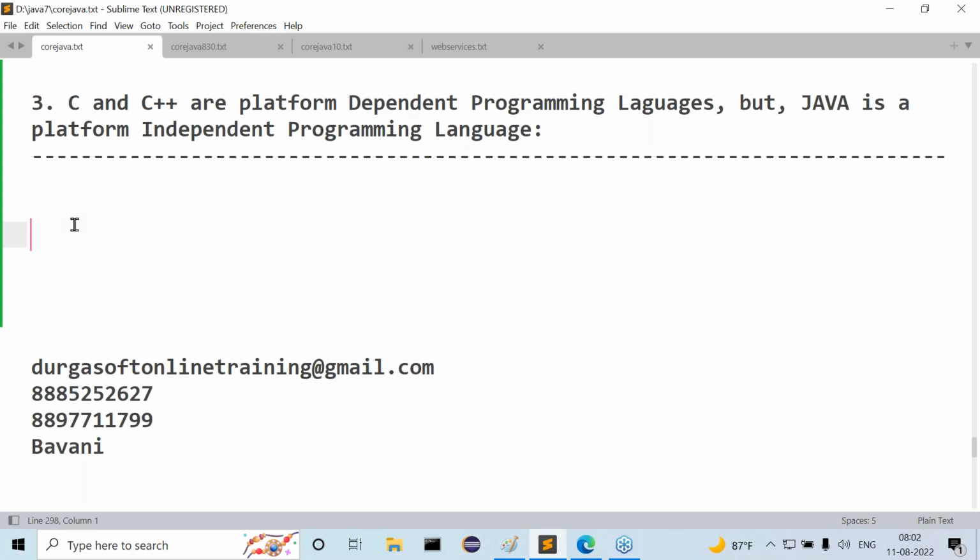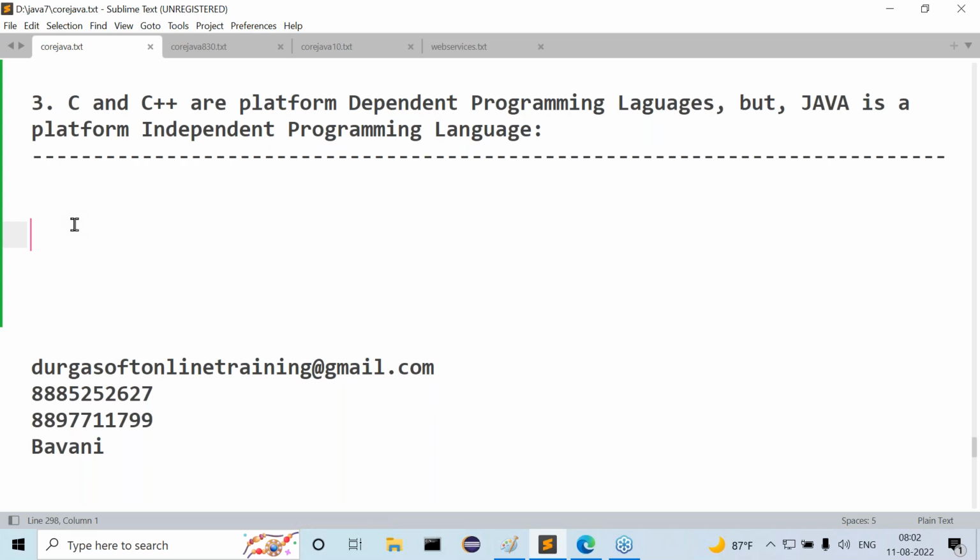An example for a platform independent programming language is Java.